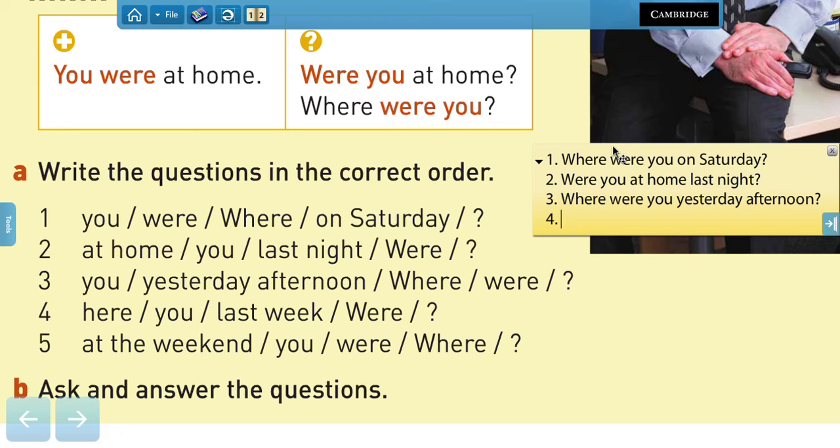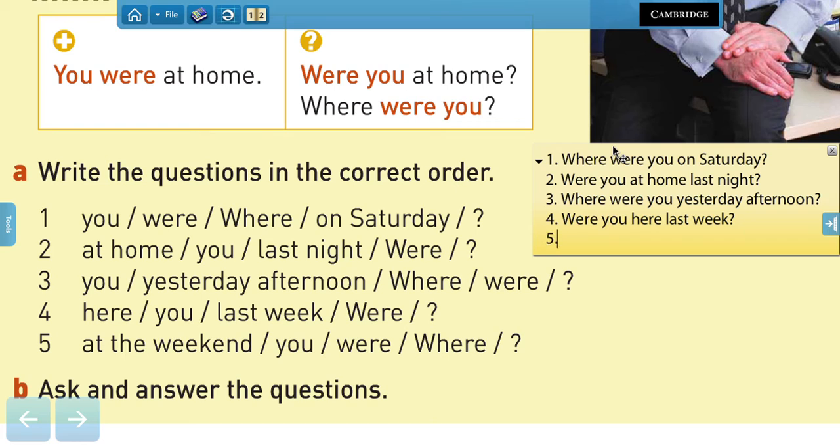Four, were you here last week? Where were you at the weekend? Remember that the time expressions are usually placed at the end of the question. Last week, yesterday afternoon, last night, and on Saturday. Right? Very good.